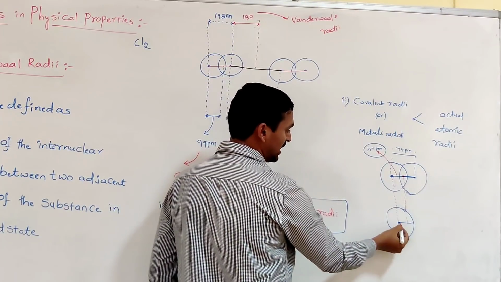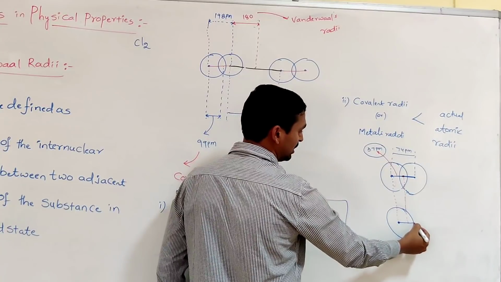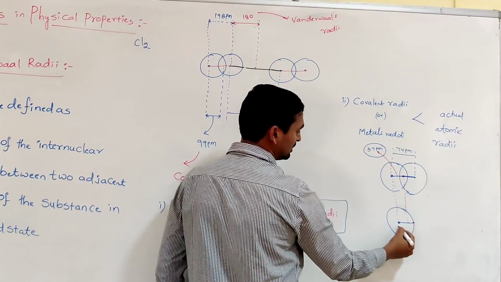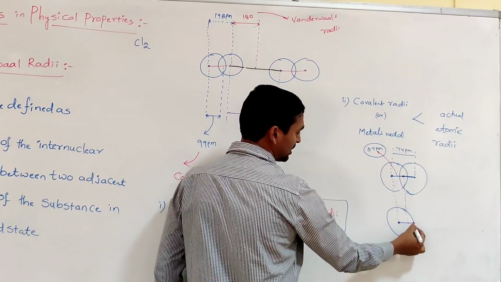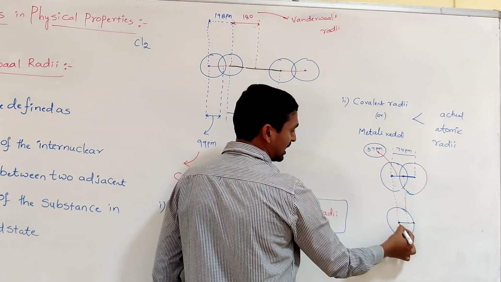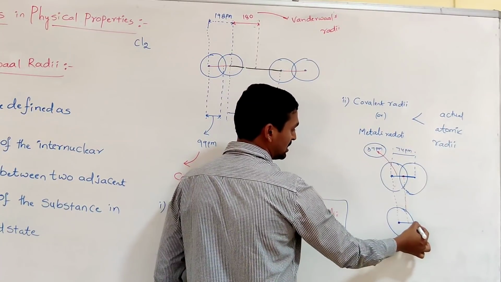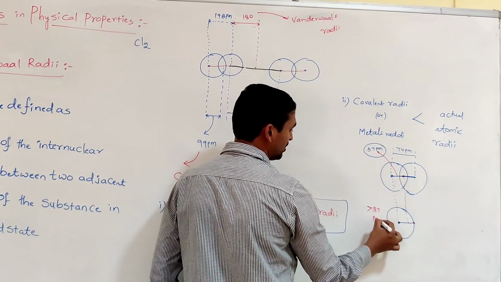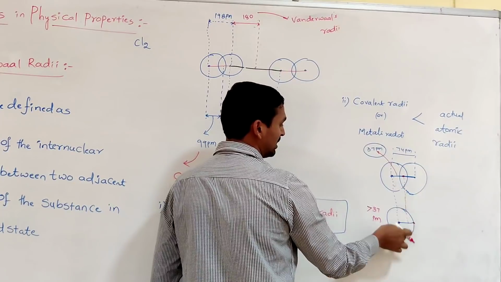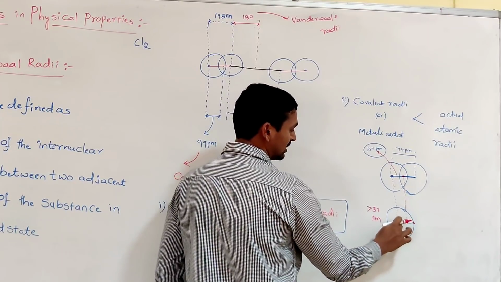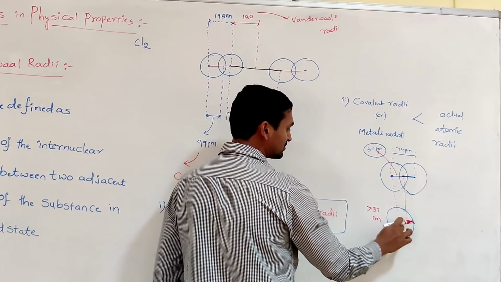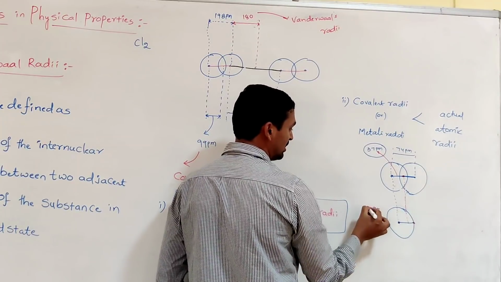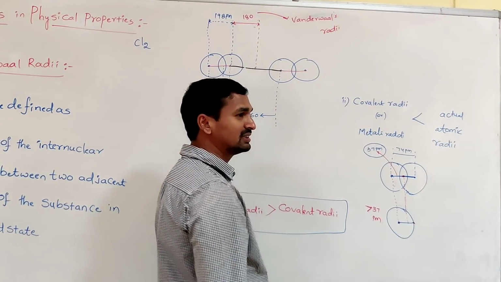But the actual radius is from the center of the nucleus to the boundary of the outermost shell. When the atom is isolated and you calculate the radius from the center of the nucleus to the outermost shell, definitely you get greater than 37 picometer.